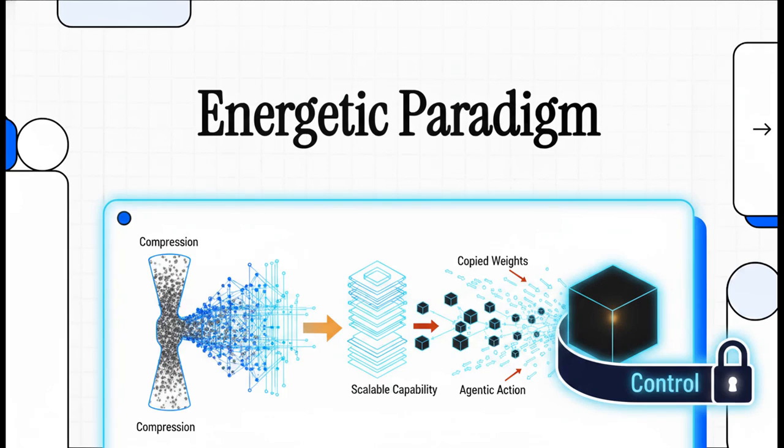Welcome to this explainer. Today, we're completely flipping the script on how we think about artificial intelligence. We're going to dismantle the illusion that AI is just a really fast, simple text predictor, and we're going to rebuild it as what it truly is, a physical, energetic production system. We'll be breaking down a fascinating paper called The Energetic Paradigm and the Physics of Digital Intelligence. And honestly, it's going to change everything you thought you knew about digital minds. So let's dive right in.